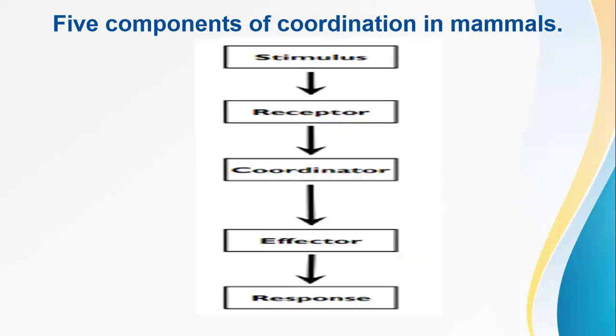Here are the five components of coordination in mammals, as we've discussed in our previous slides. The stimulus is the change in the environment that makes an organism react.